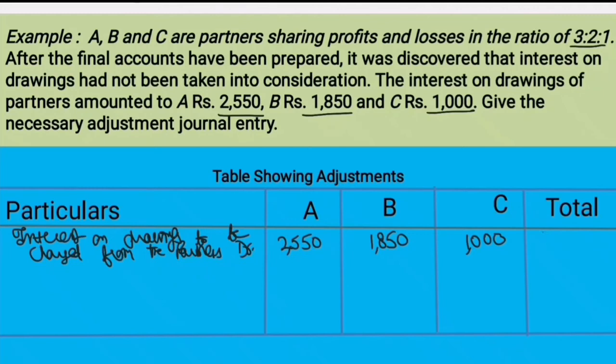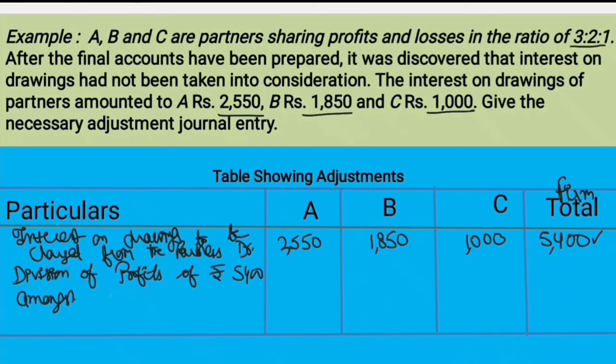Total of these three will go into firm's account as 5,400 and it will be credited to firm's account. Now finally we see this 5,400 is credited to firm's account and it is a sort of profit which will be distributed amongst the partners in the profit sharing ratio. So we'll write division of profits of rupees 5,400 amongst the partners in their profit sharing ratio.